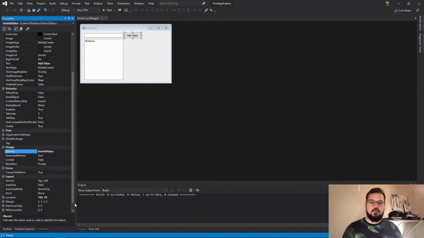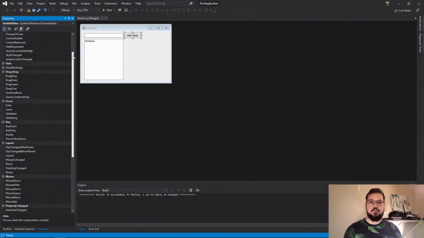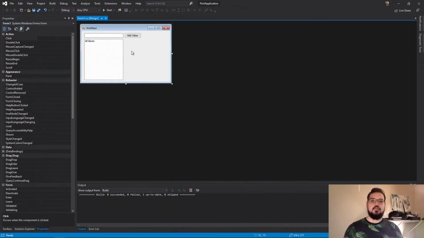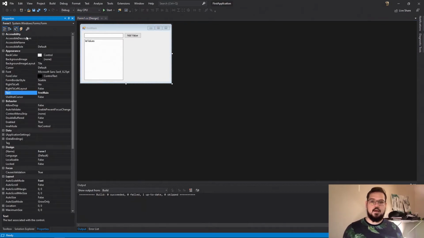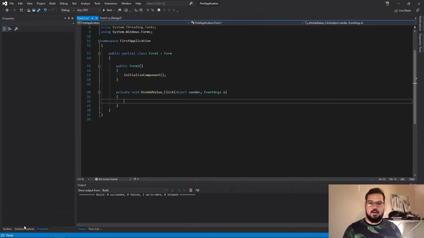Now, if you want your button to actually do something, there are a couple of ways to do that. We're going to go back to our properties pane here. And you can go to this lightning bolt here for events. Events are interactions between the user and the user interface of the software. You can choose any of these, and you can double click on this value over here, or you can choose one that's already been made if you have that. The fastest way to do the default, in this case for a button, is going to be a click event. So you can just double click on that, and it will take you to your code behind.